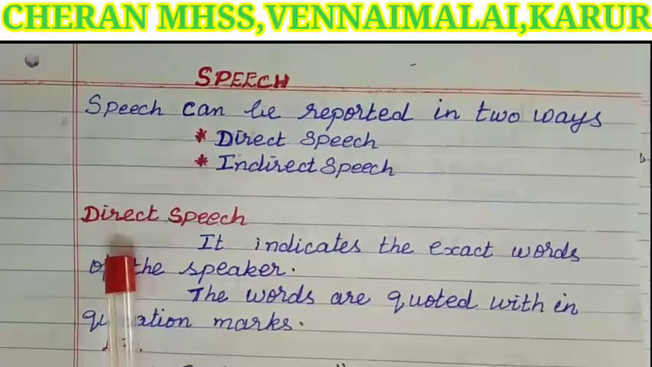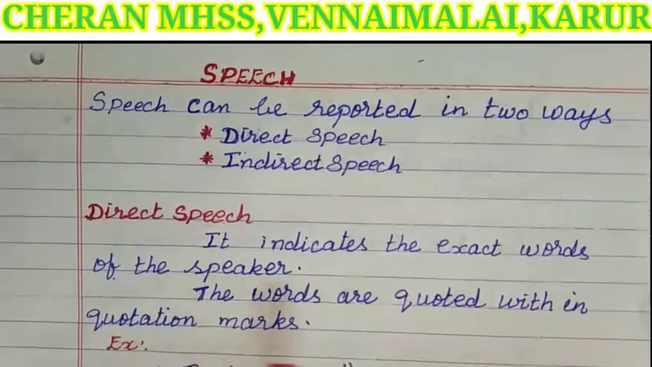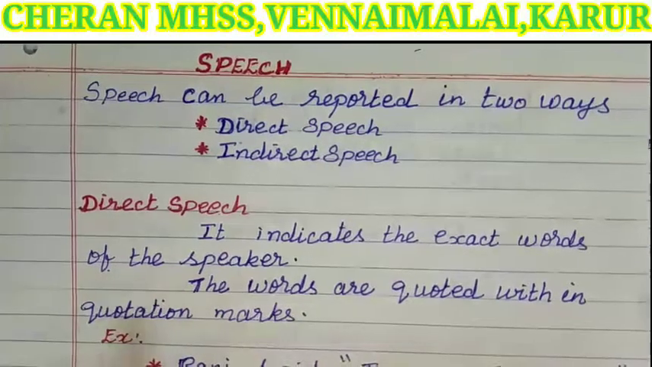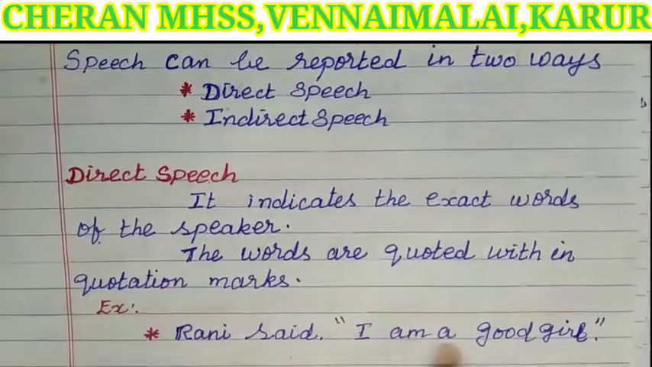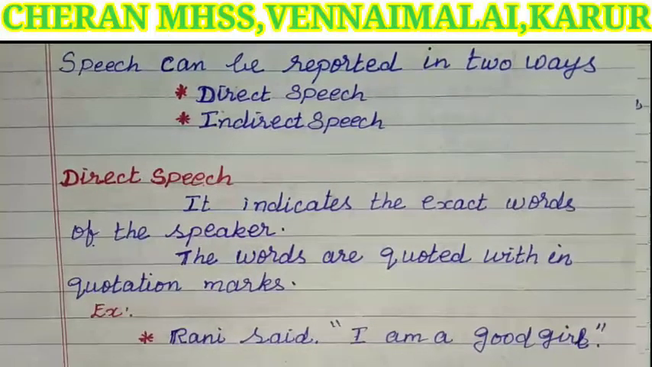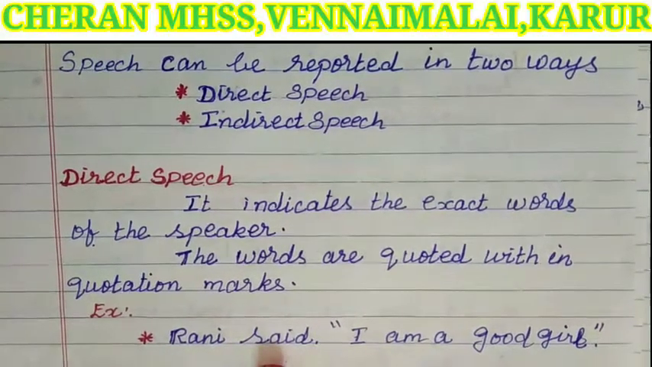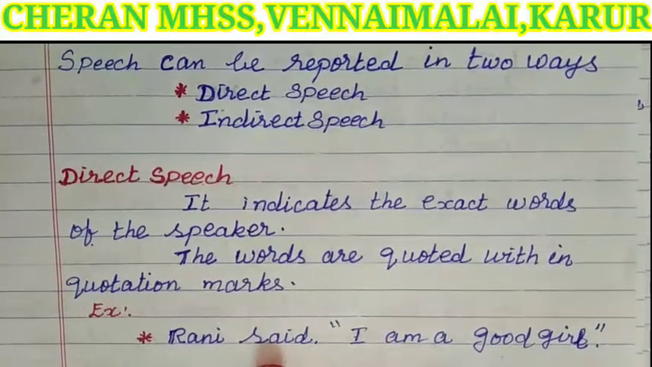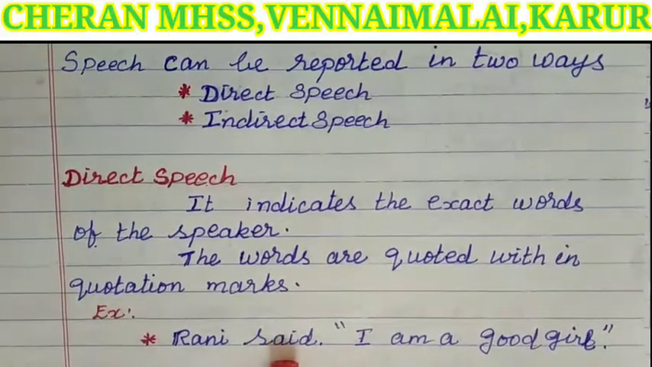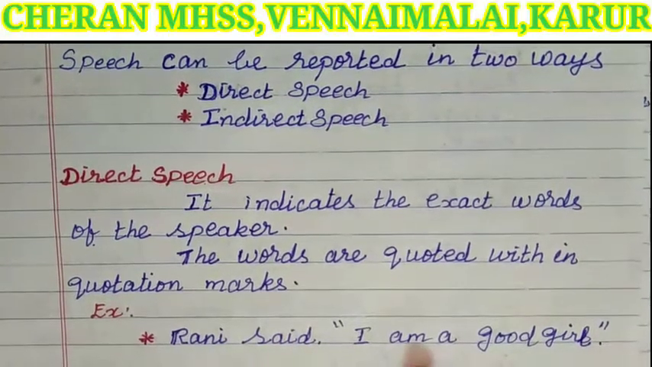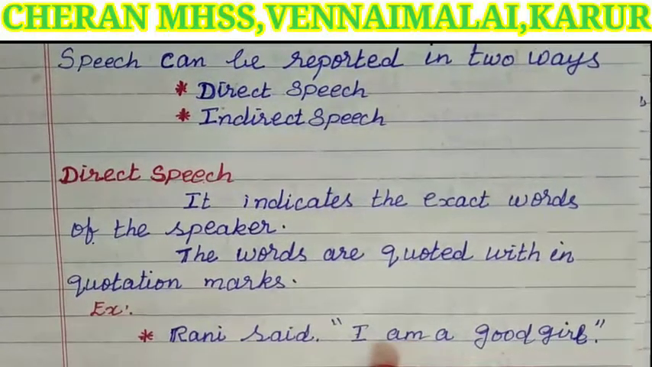What is direct speech? It indicates the exact words of the speaker. The words are quoted within quotation marks. For example, Ronnie said, "I am a good girl." See children, here Ronnie is considered the speaker and the next word, said, is considered the reporting verb. So, what is Ronnie saying? Ronnie said, "I am a good girl." The exact words are given in quotation marks.